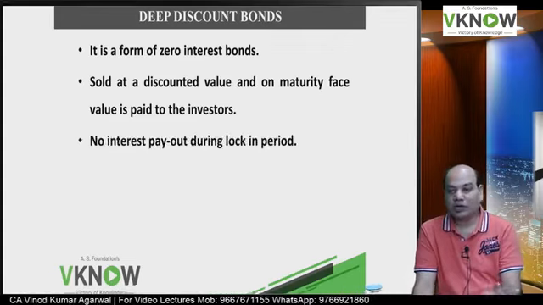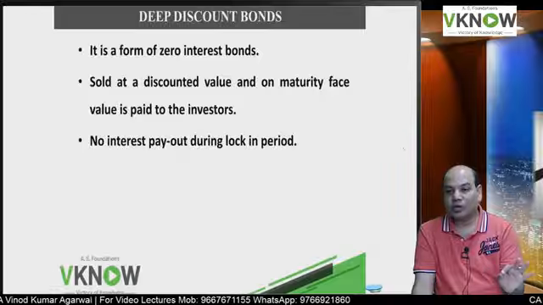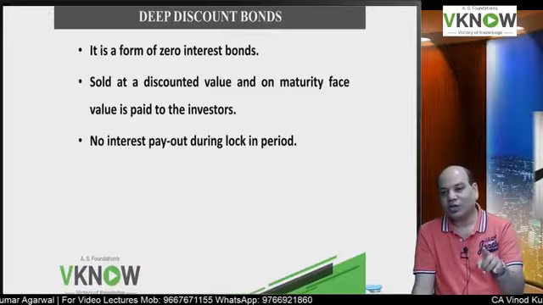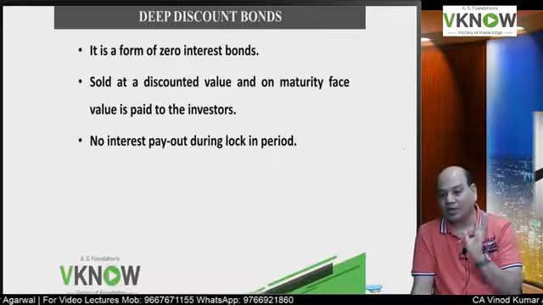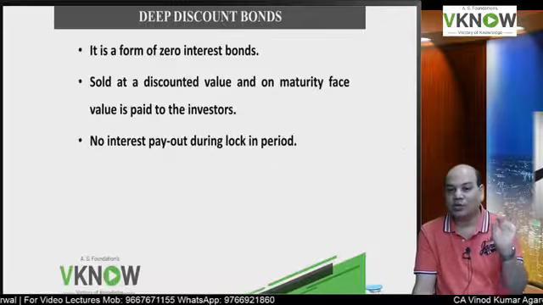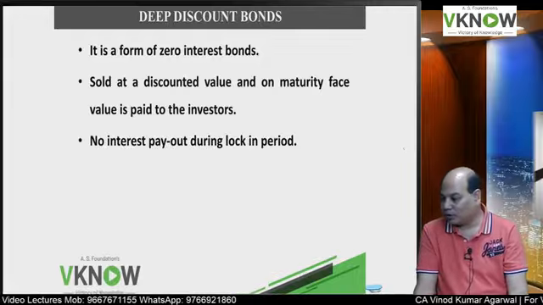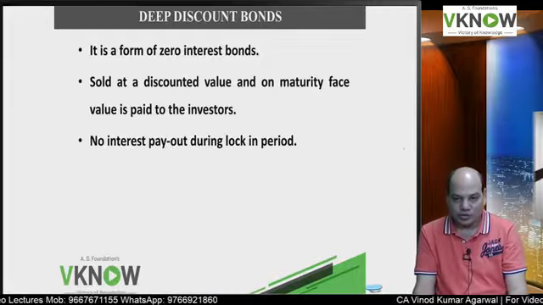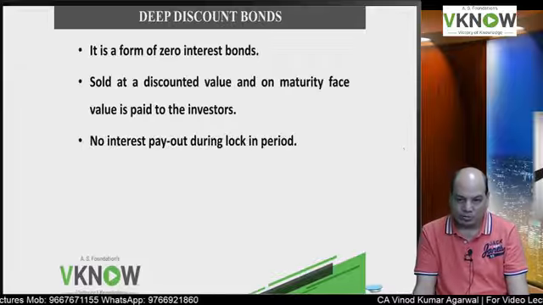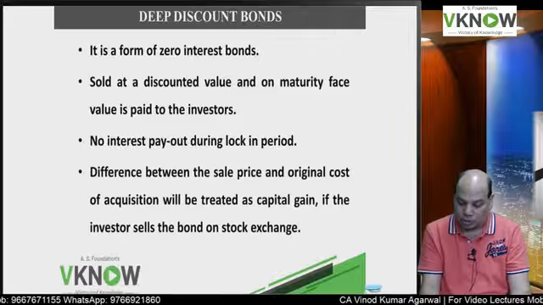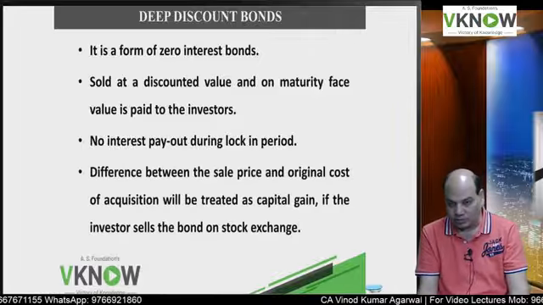Benefit to the investor is that he does not have to pay income tax on interest. On maturity, he will pay long-term capital gain tax by using the benefit of indexation. So his tax liability is also reduced. So no interest is paid on deep discount bond during the lock-in period.